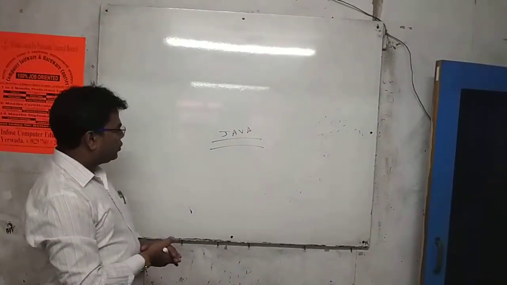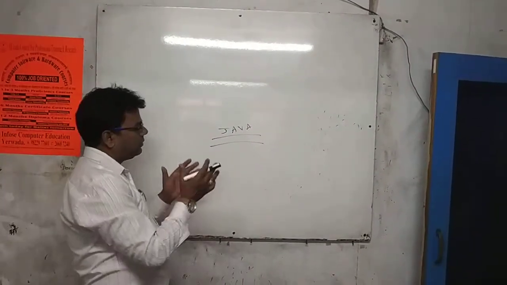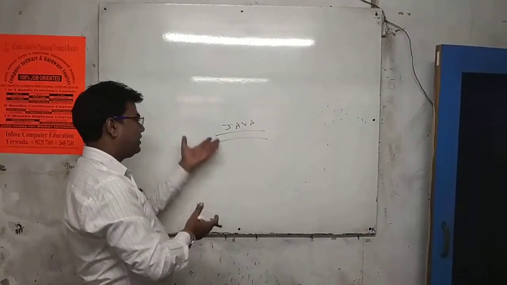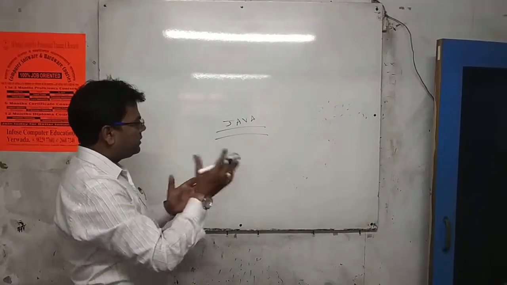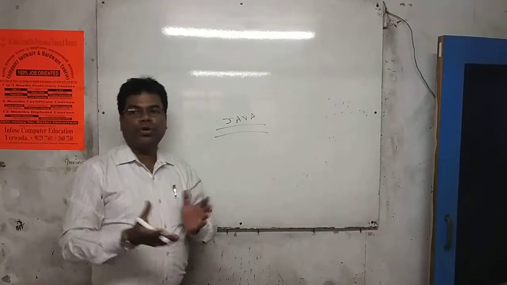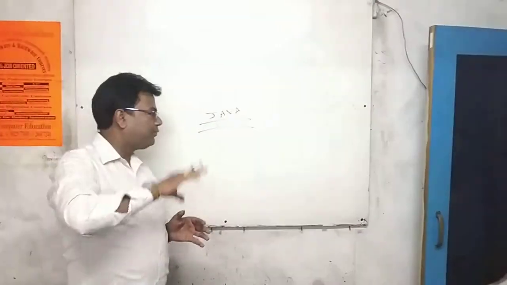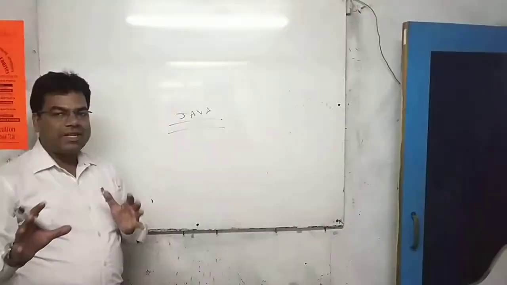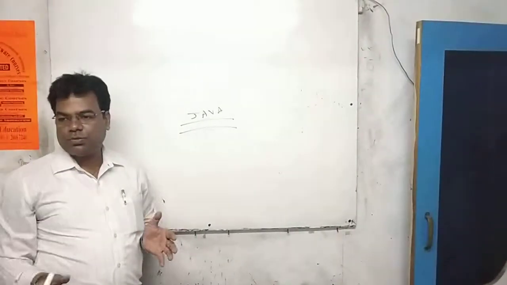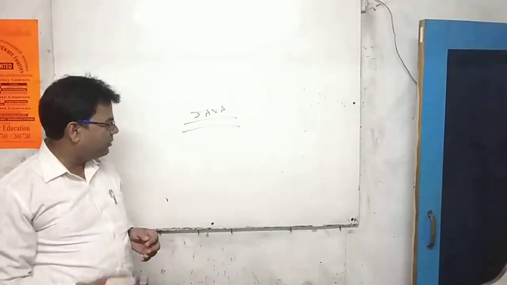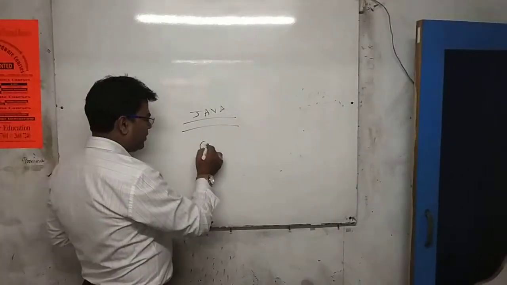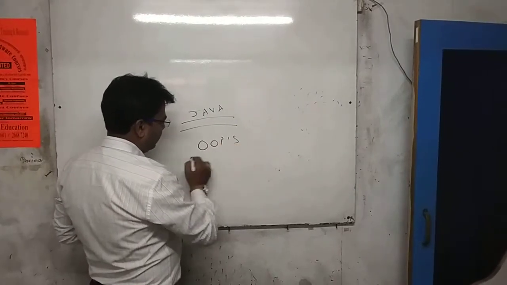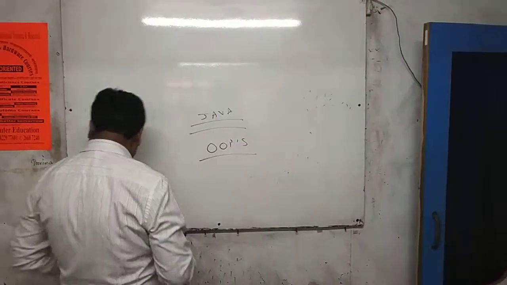Fine. So first of all, to understand Java, we have to understand what object-oriented programming is, because Java is a fully OOPS-based language. We know what OOPS means: object-oriented programming language. So Java is an OOPS language, called an object-oriented programming language.